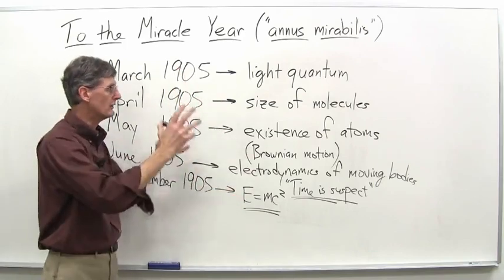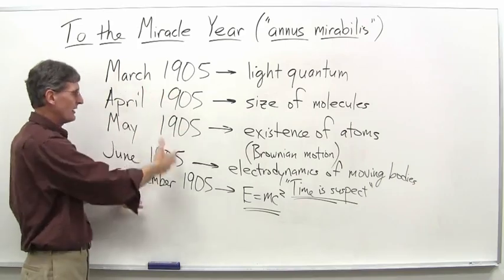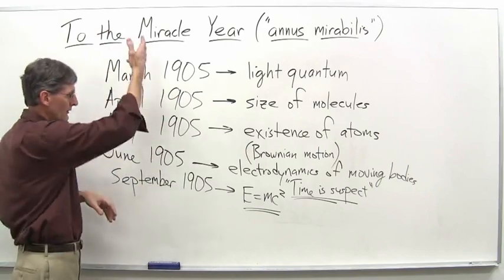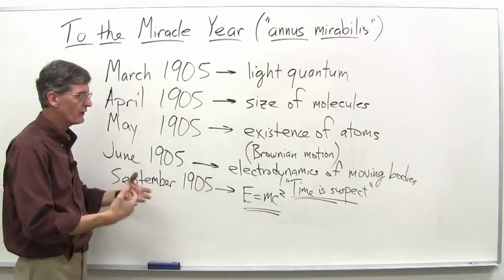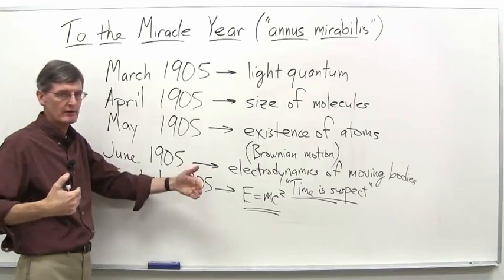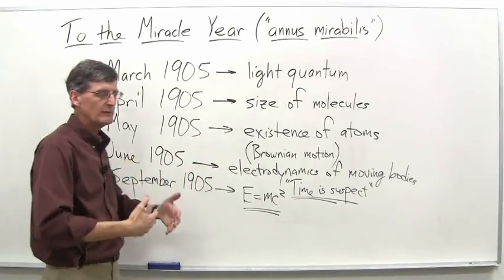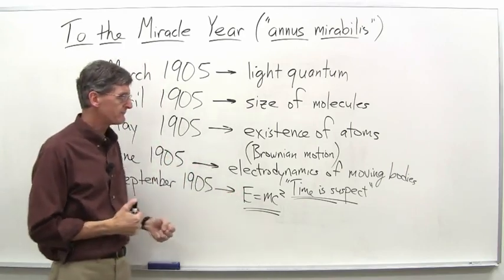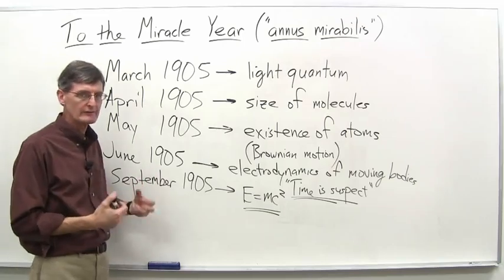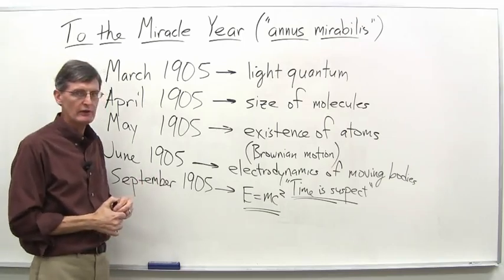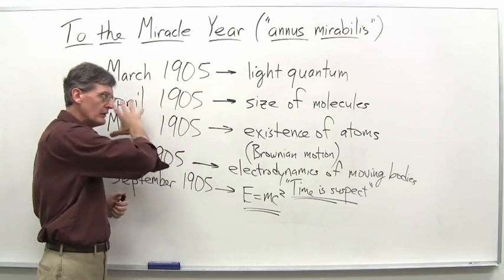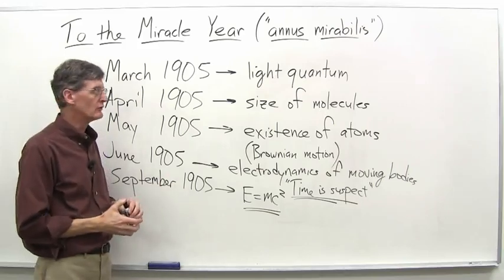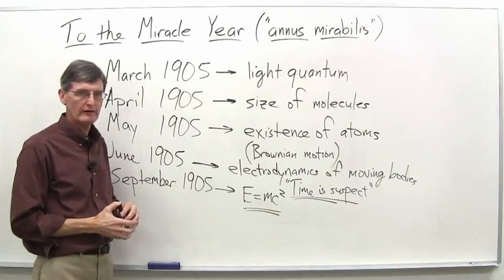Sometimes we think miracle year, and we talk about 5 papers in 5 months, so he just started thinking about it perhaps in January, and all of a sudden this poured forth. No, this was a long period of preparation. He'd been thinking deeply about a lot of these matters for a number of years, certainly since the mid-1890s. So for at least 10 years, he'd been working on these things. And it was just the way it worked out. The insights sort of tumbled out during this year of 1905.